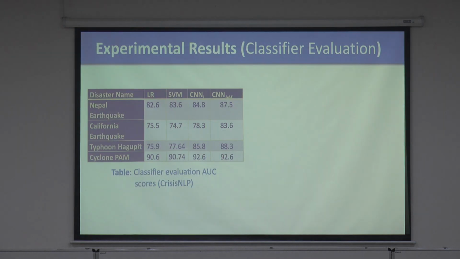Okay? Then we now have these 17 different disaster data sets, and this is from CrisisNLP, this is from QCRI.